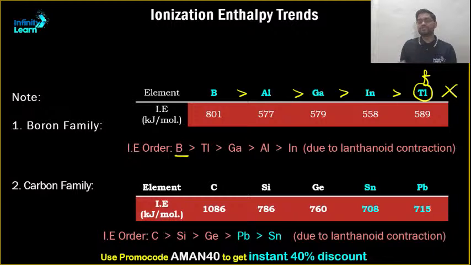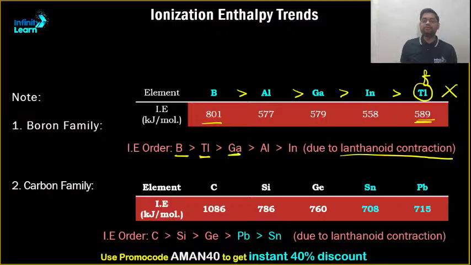Due to that poor shielding effect, the electron present in the outermost shell of thorium, that is nothing but the p orbital, experiences an extremely high effective nuclear charge, and due to that, its ionization enthalpy increases. So after boron, what comes is thorium. And I've said the reason as well, lanthanoid contraction, that's why thorium.